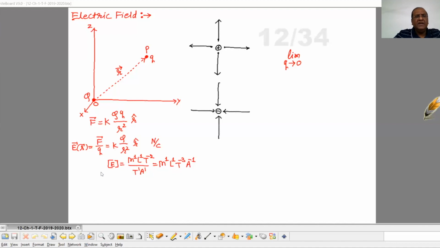Then if we want to calculate the force acting on any charge placed here, from this equation we can say force is q into E. So if you place charge q1, the force is q1 into E. If you place charge q2, simply q2 into E. If you place charge q3, q3 into E is the force. So, in other words, the electric field at any point is the representative of that charged system, or we can say the source system. Clear to all of you?